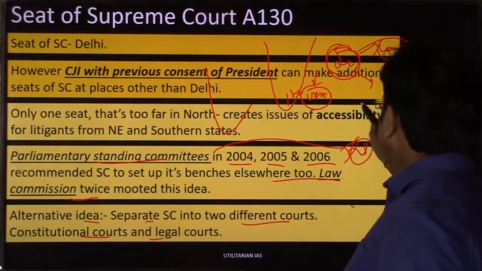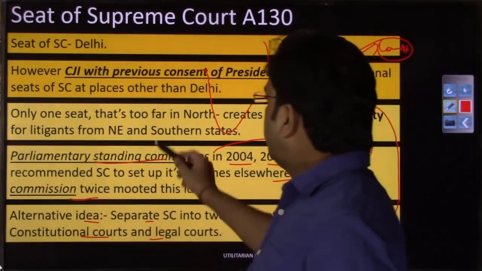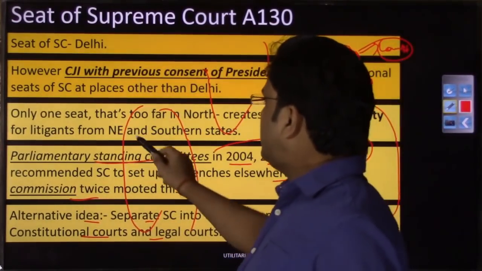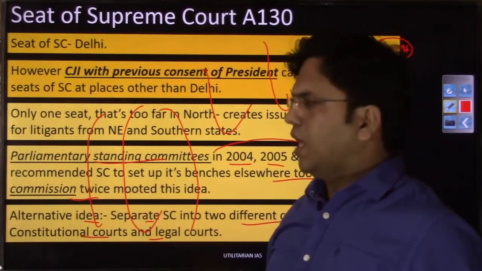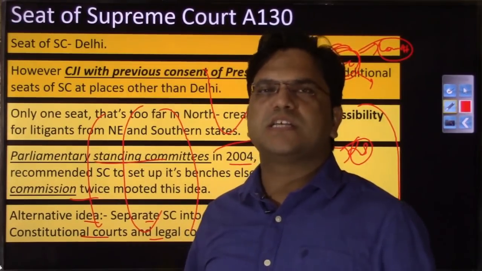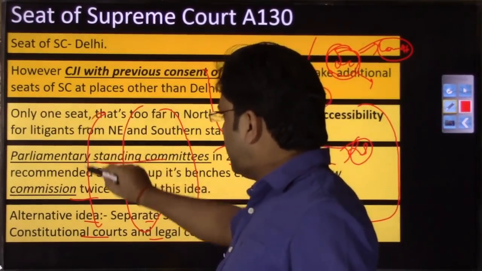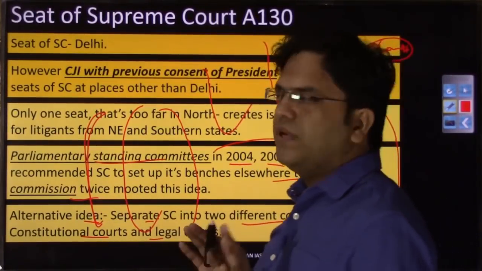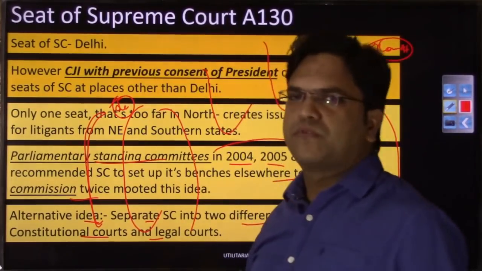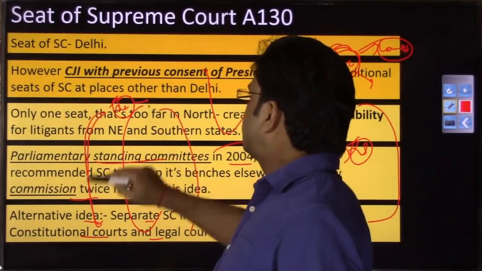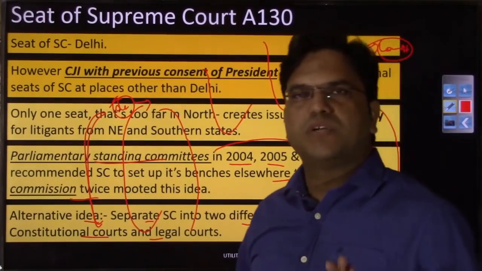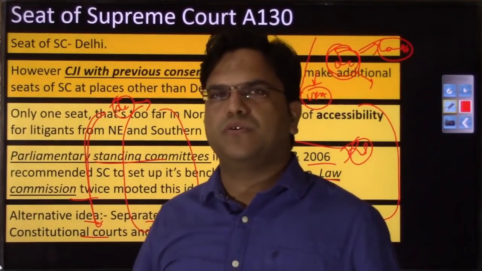So why this point? These points have not been discussed in the Lakshmikant. I am discussing them just to emphasize that in future, if there is any movement or protest or demand, and if there are 2-3 editorials continuously for 2-3 days in the Indian Express or The Hindu, then you can very much expect that in that particular area, if a question is asked in the mains from the Supreme Court, there is a probability that the question can be framed from this area as well, right?